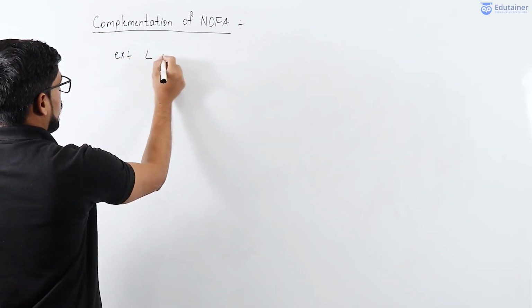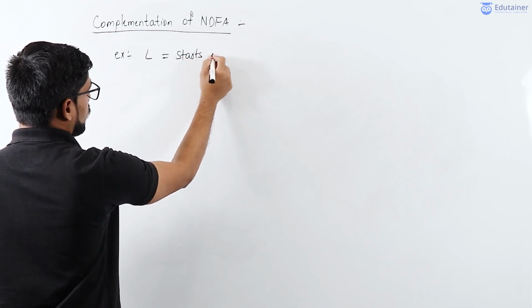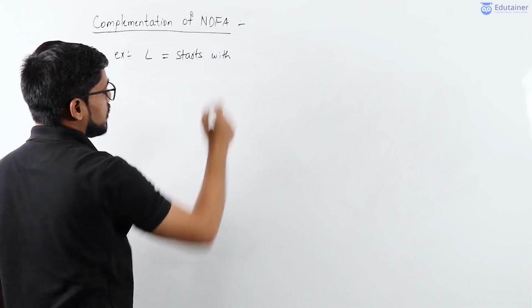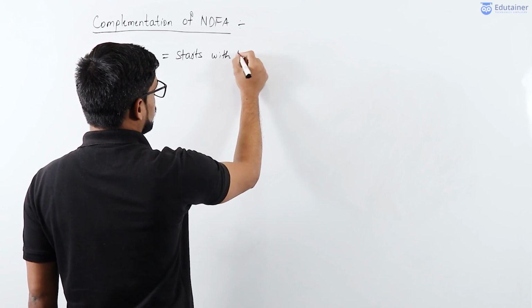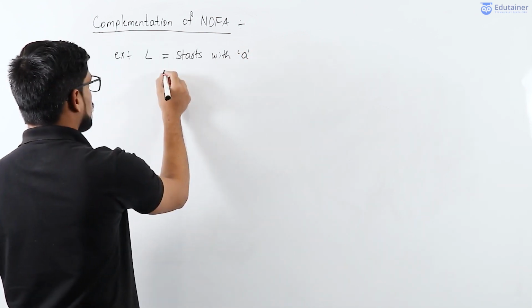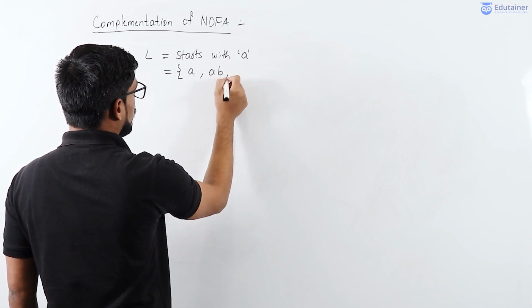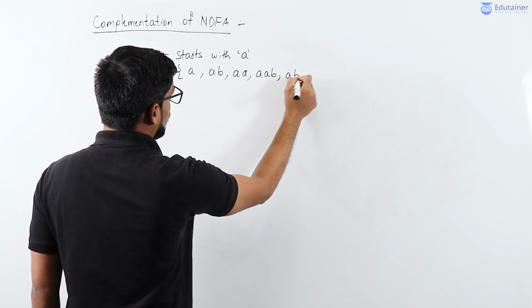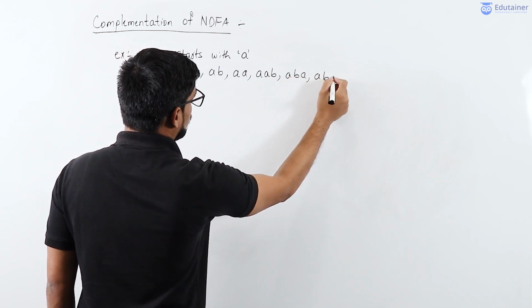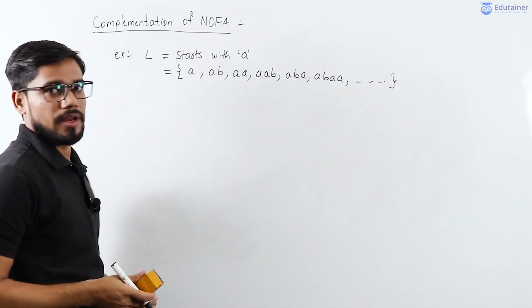Let's say I have a language which starts with A, assuming that our input alphabet is A, B. So in this language, every string starts with A. So what are the possible strings? Possible strings are A, AB, ABA, AA, and so on. This means this language is infinite.